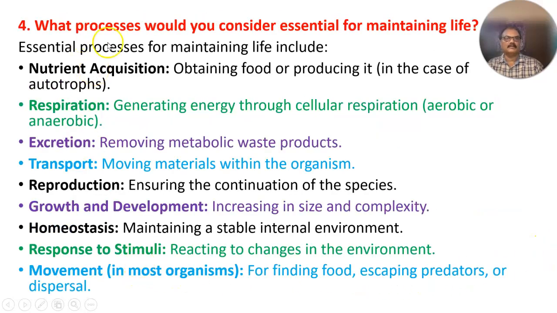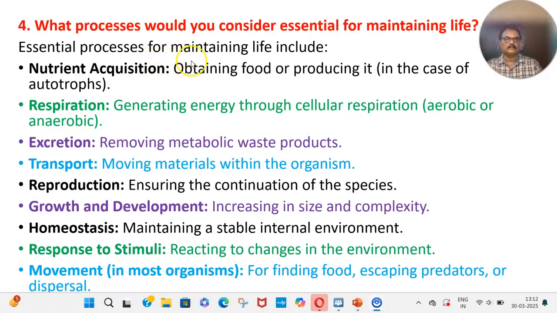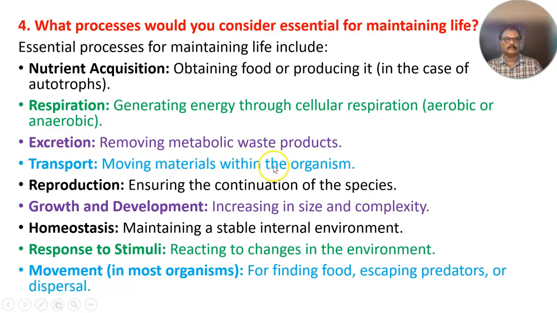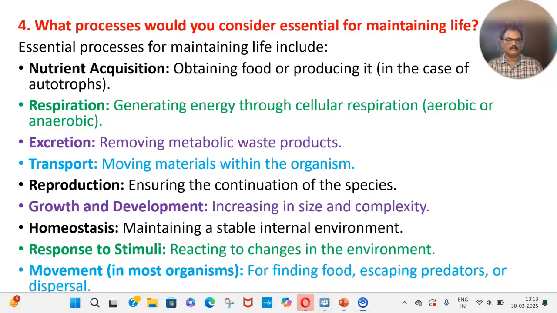4. What processes would you consider essential for maintaining life? Processes for maintaining life include nutrient acquisition, obtaining food or producing it in the case of autotrophs; respiration, generating energy through cellular respiration, aerobic or anaerobic; excretion, removing metabolic waste products; transport, moving materials within the organism; reproduction, ensuring the continuation of the species; growth and development, increasing in size and complexity; homeostasis, maintaining a stable internal environment; response to stimuli, reacting to changes in the environment; movement, in most organisms, for finding food, escaping predators, or dispersal.